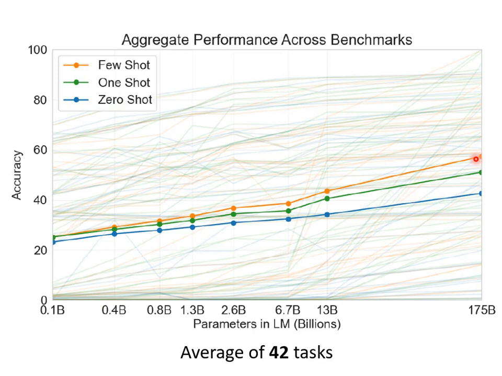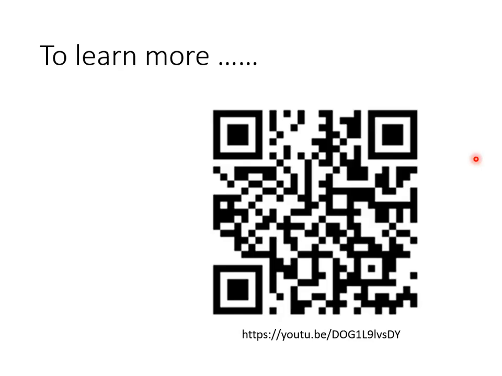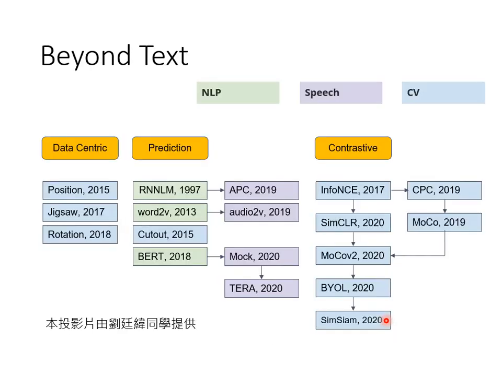It appears that the model actually learns some of the tasks successfully. For example, the task of doing addition. If you give it two numbers, it can actually output the result of adding those two numbers together. However, some tasks seem to be impossible for it to learn. For example, it performs poorly on tasks related to logical reasoning. Okay, I'll leave the details of GPT-3 for you to look up yourself if you're interested. Also, here is a video of a past lesson, and below is the link to it. The examples we have given so far, including the one we were just talking about, have all been related to texts.